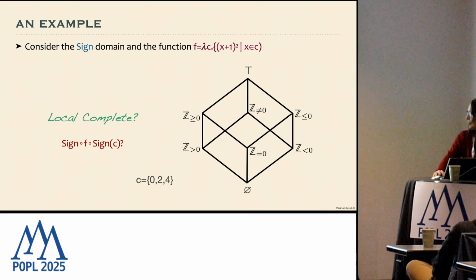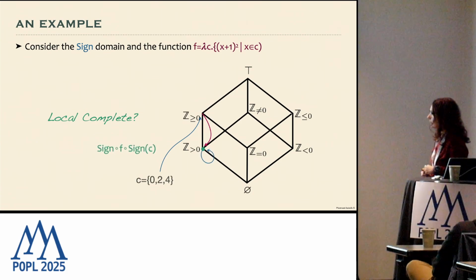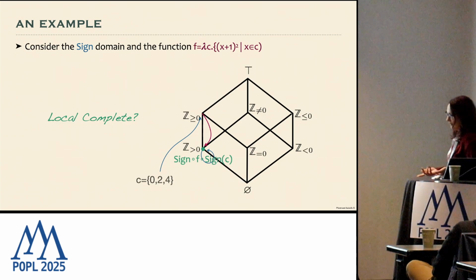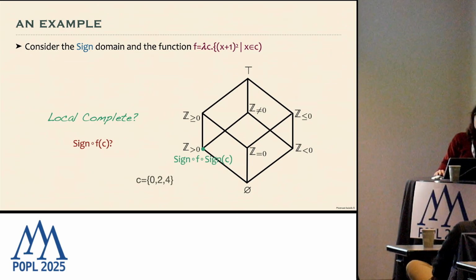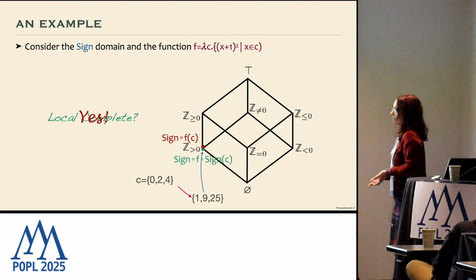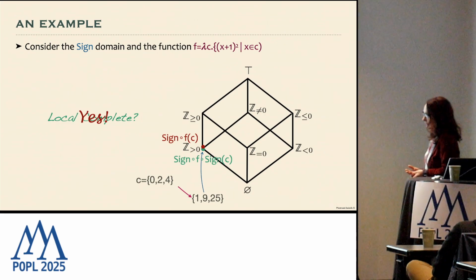Let's see another example. We take this input element, 0, 2, and 4, and we first compute the abstract execution, and we get back all the positive numbers because we lose the 0 in the abstraction. And we compute the abstraction of the concrete computation, and again, we lose the 0, and so we get back to the same value. So in this case, we have local completeness on this point.